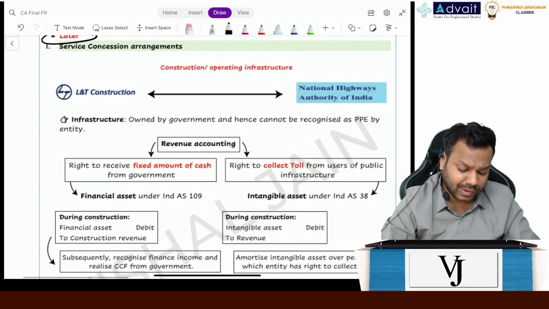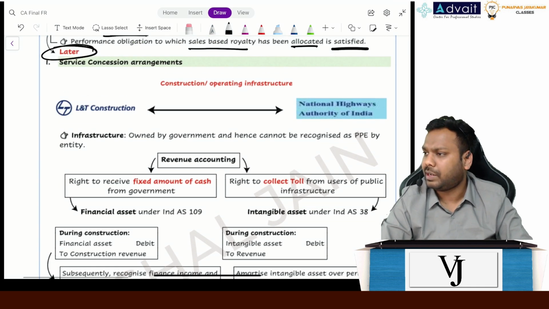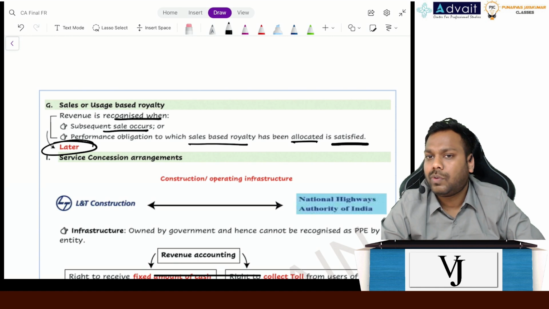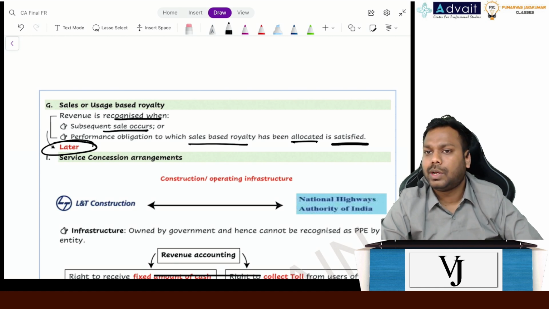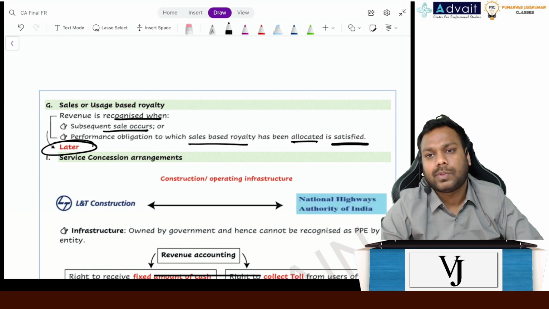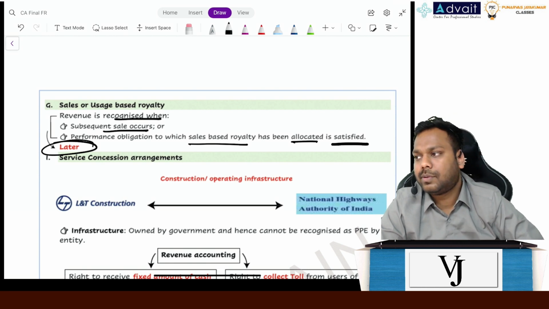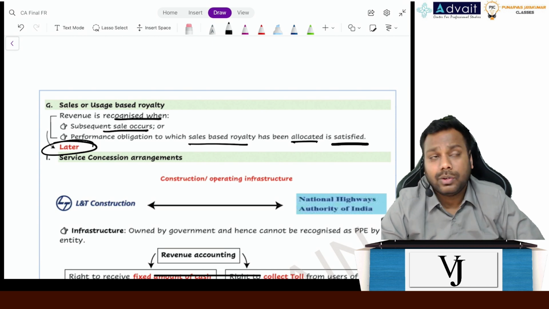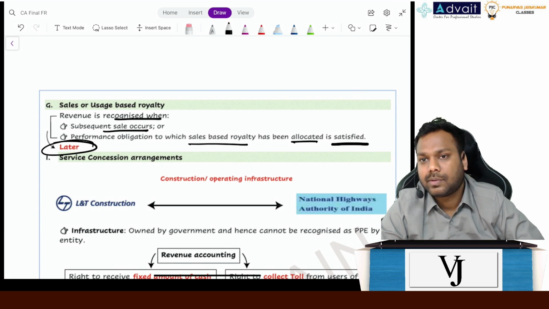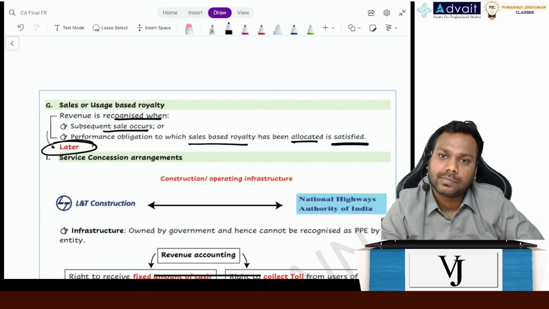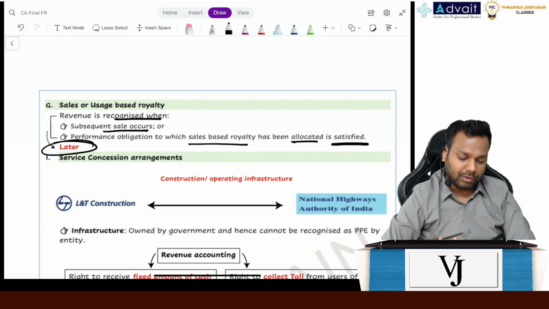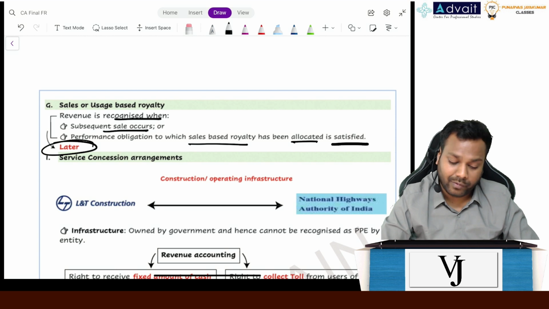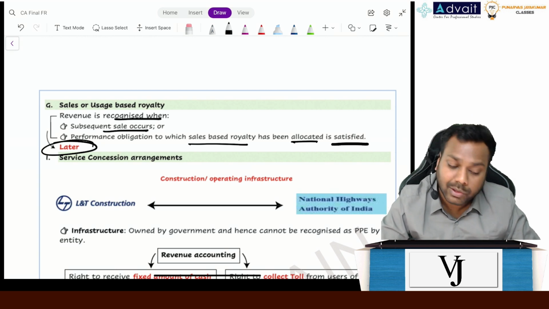Okay. Service concession arrangements. Do you know, guys, what is the meaning of service concession arrangements? Do you know what is public-private partnership? Do you know what is build, operate, transfer model, the BOT model? They collect in the form of toll, or after a certain number of years, they give it back to the country. Exactly. So there are multiple countries in the world who have developed their infrastructure using this model, and India is also adopting this model now.